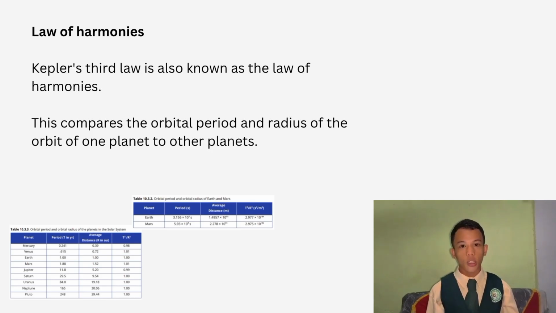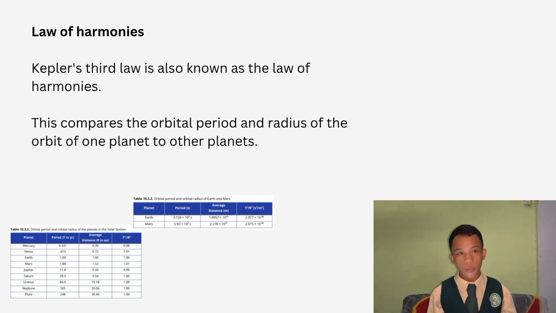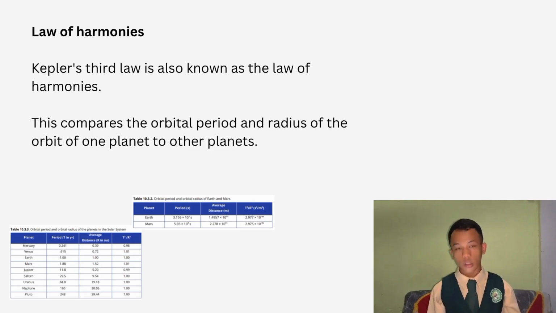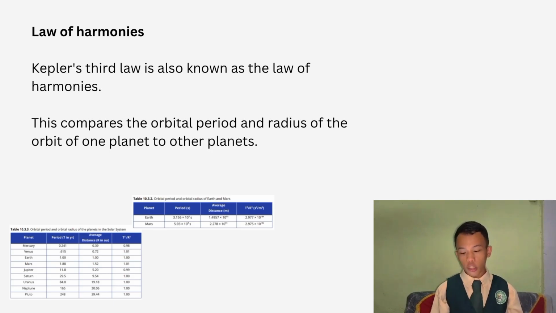Then I will explain Table 3.3, the orbital periods and orbital radii of the planets in the solar system. We'll start with Mercury. Mercury's period is 0.241 years, or 88 days, and the average distance is 0.387 AU, or astronomical units, or 58 million kilometers away. The ratio between the square of the period and the cube of the distance is 0.98.